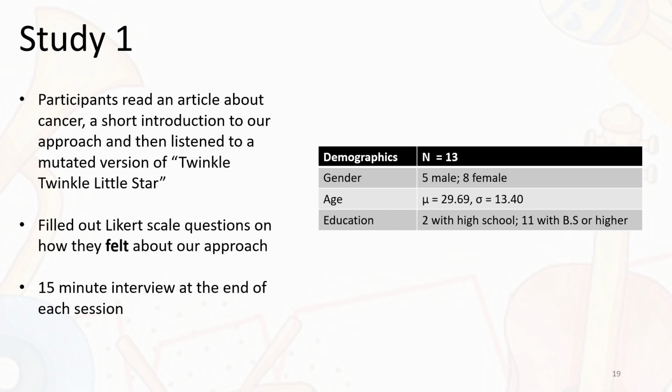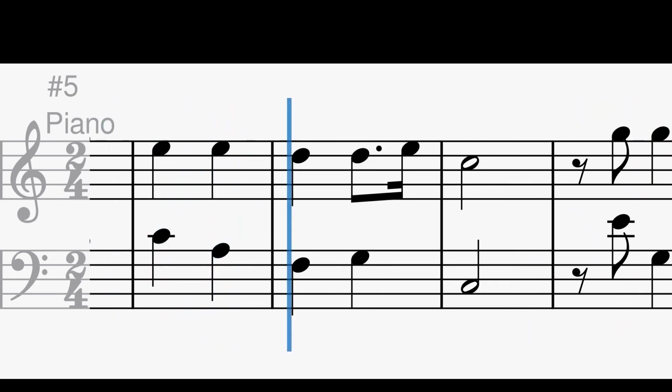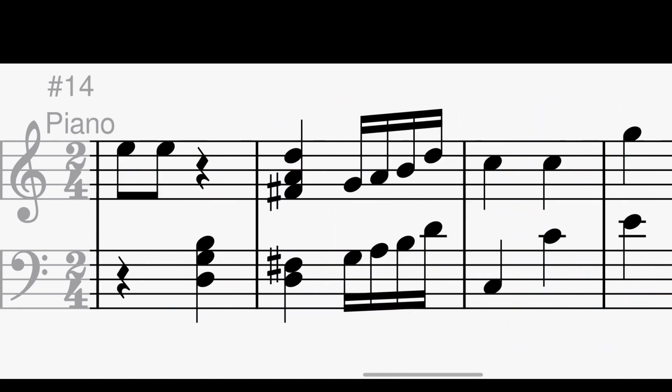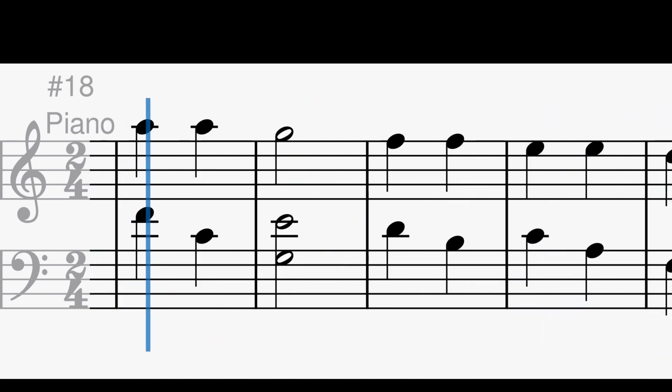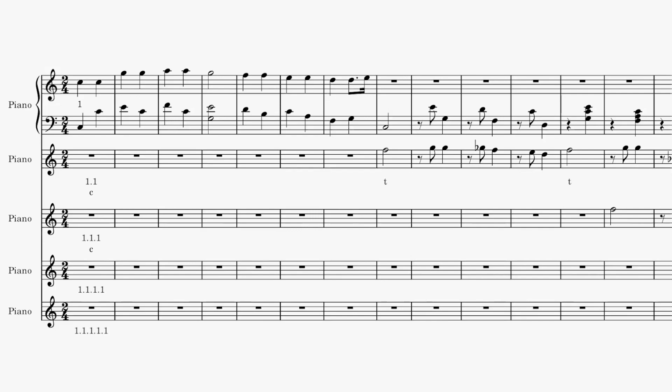The following is an original version of Twinkle Twinkle Little Star. The following is a sample mutation participants listened to during the study.